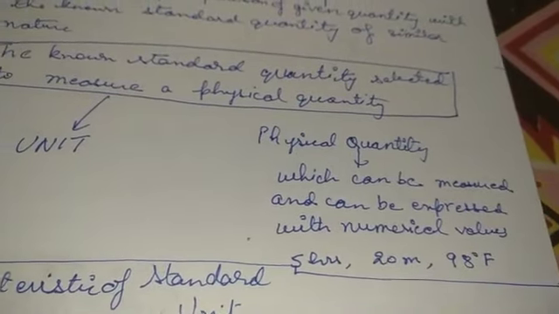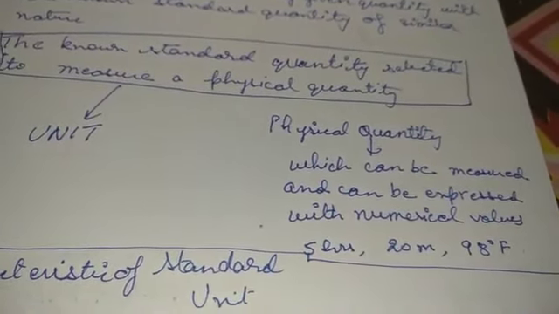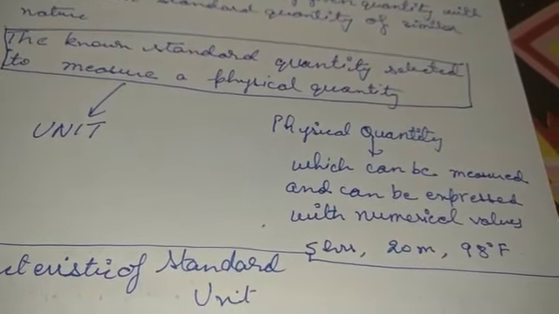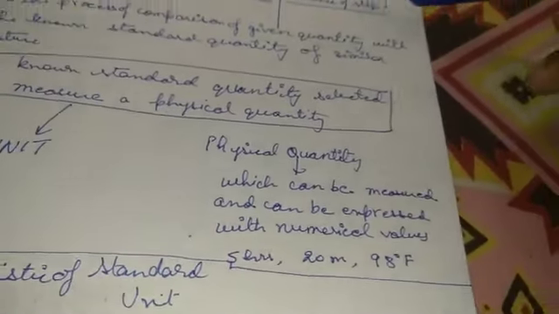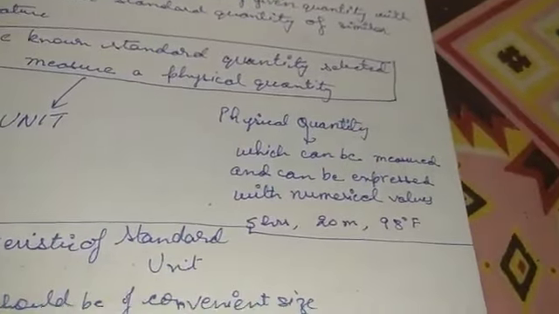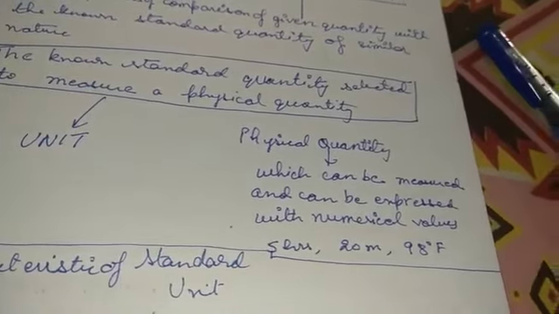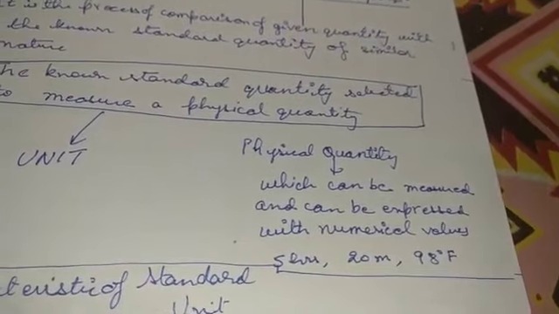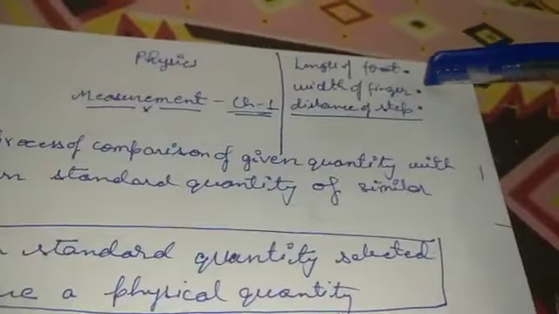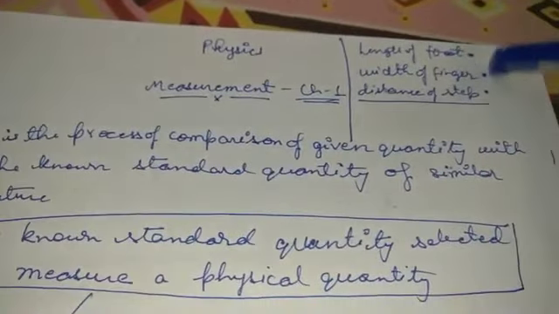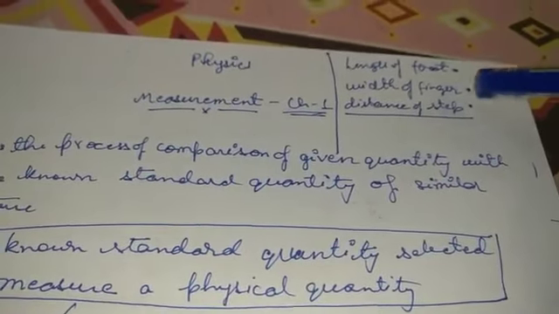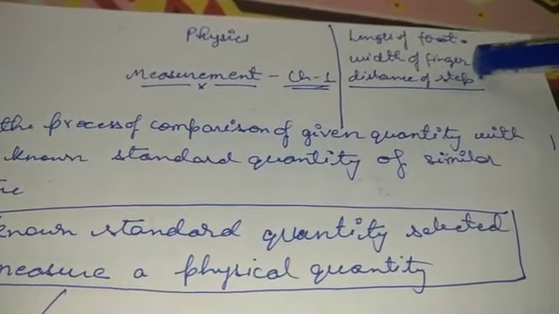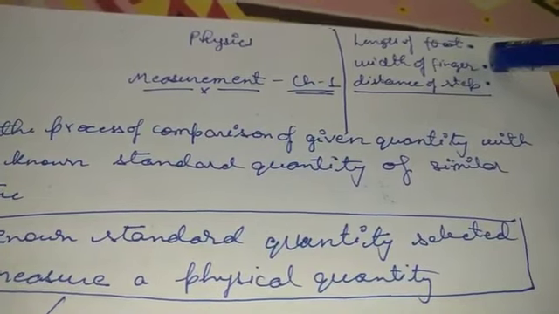Now, how do we use the word uniformity in physics? Let's say that you have a particular book. Suppose you have to measure this side of the book or the copy or the page, any particular thing. Now you don't have any scale to measure. So in that case, what are we going to do? We will probably use the width of a finger or the span to measure. And everyone knows these are not fixed for every human being.